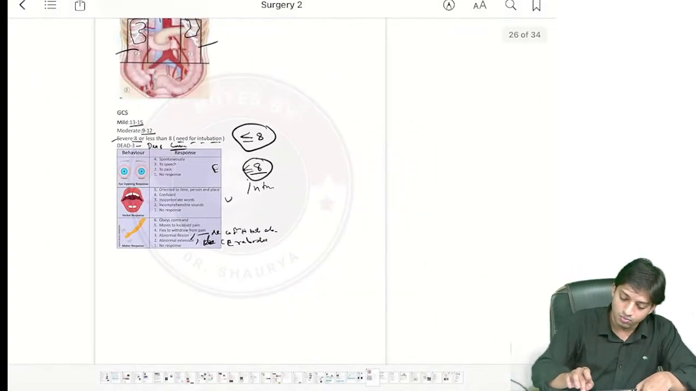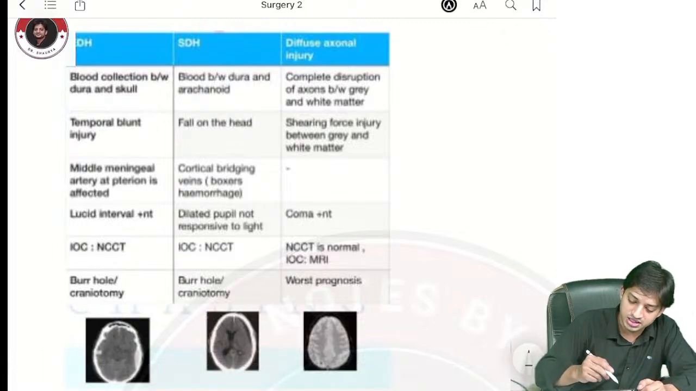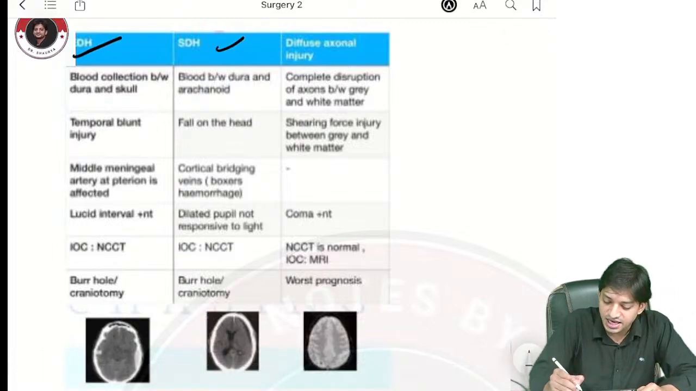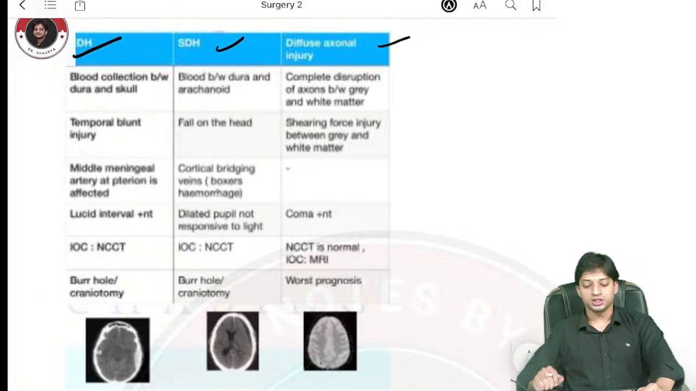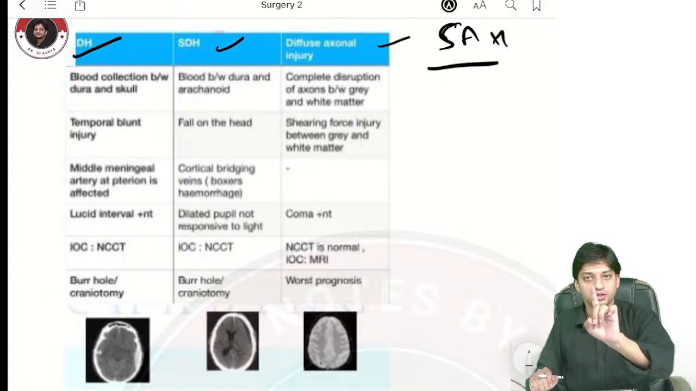Now, moving on from GCS, which we have discussed, come here to the types of hematomas they have asked you. EDH, SDH, and diffuse axonal injury. One more is SAH, subarachnoid hemorrhage. We will discuss everything. No need to worry.